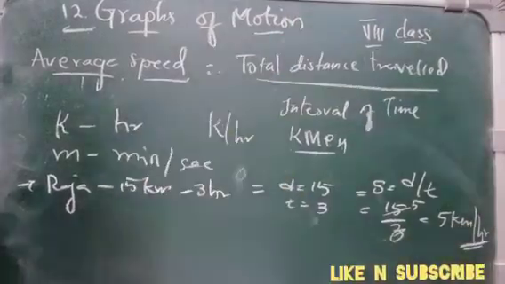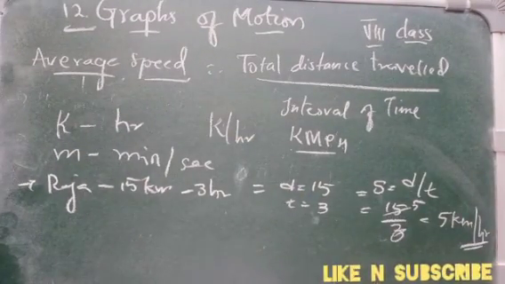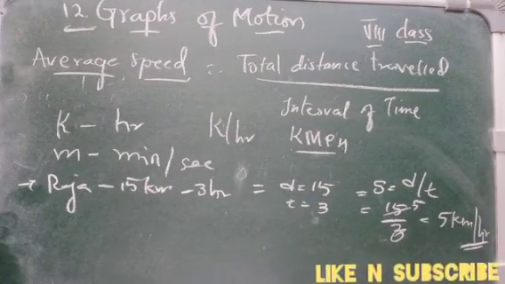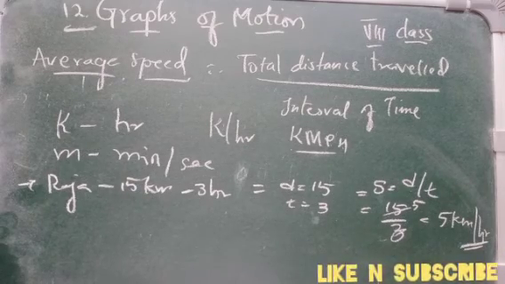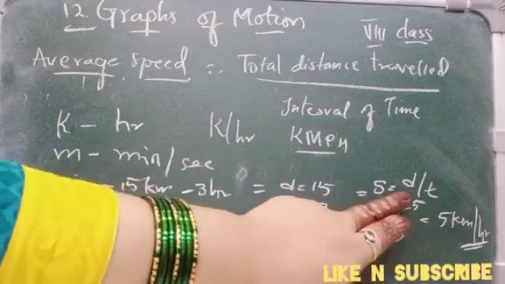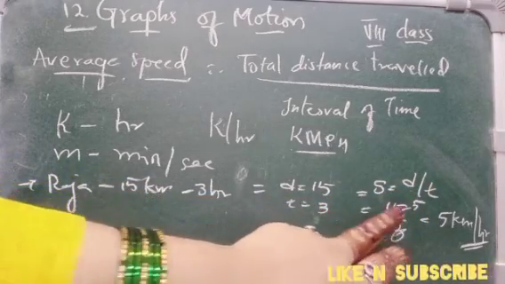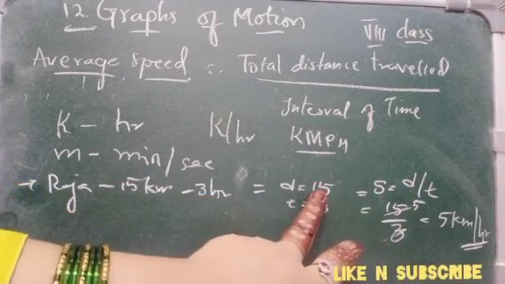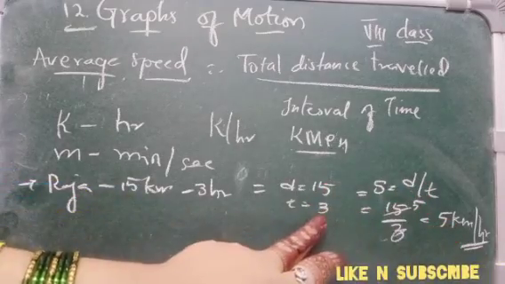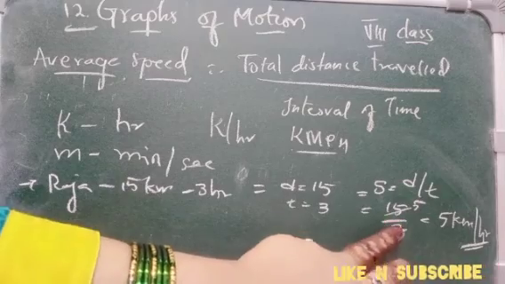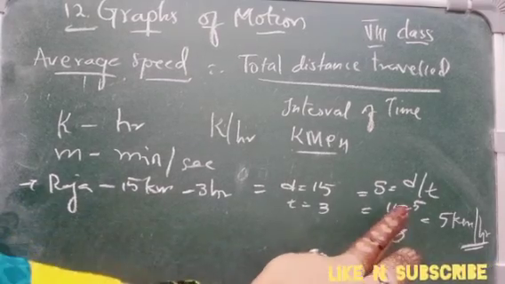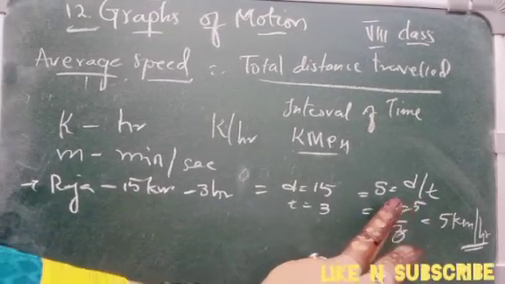Units are compulsory, children. You have to write the unit compulsorily. Without unit, there is no consideration of marks. Okay. So what we have done here, we have done d by t. d is the distance, which is 15 kilometers, and t is the time, which is 3 hours. So now we have taken 15 by 3. 3 fives are 15. 5 is the answer.